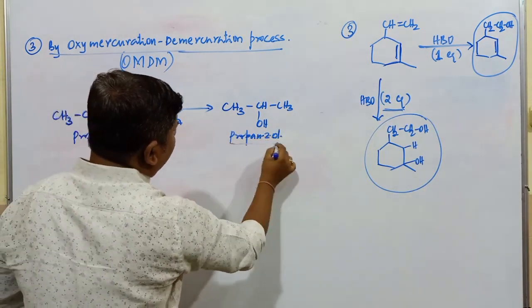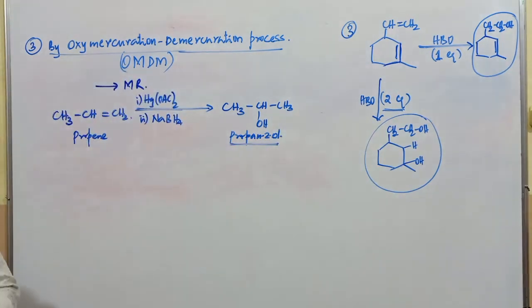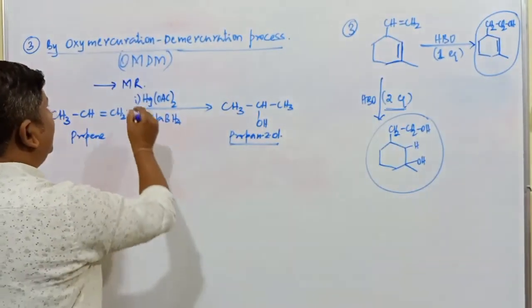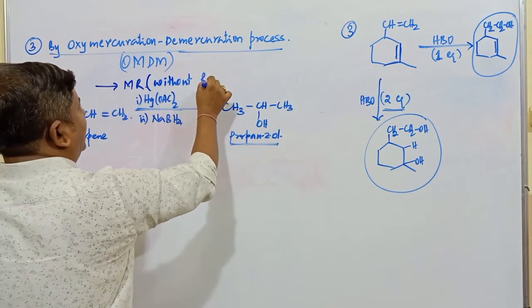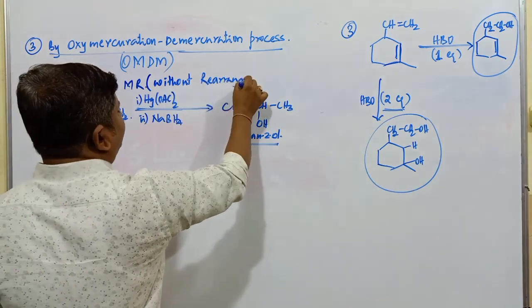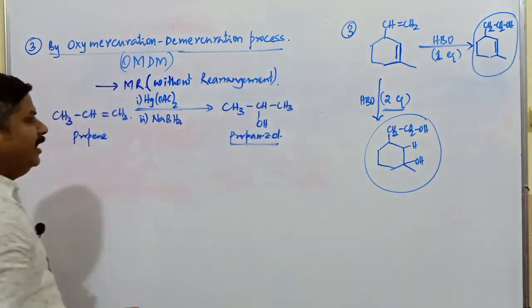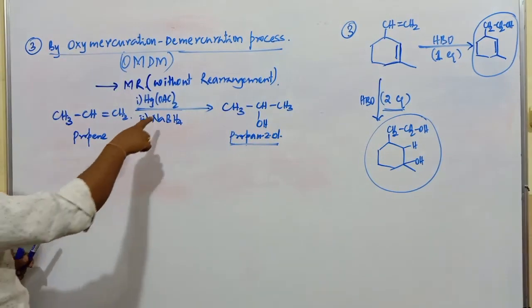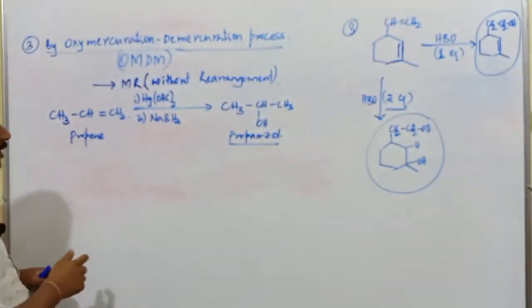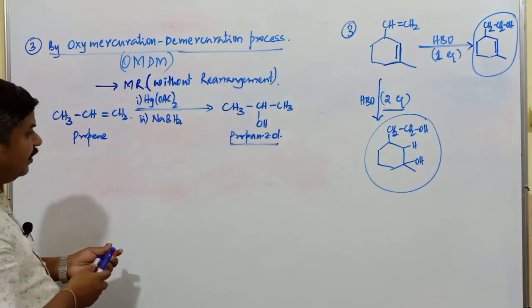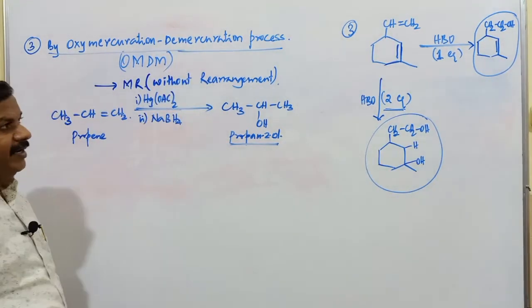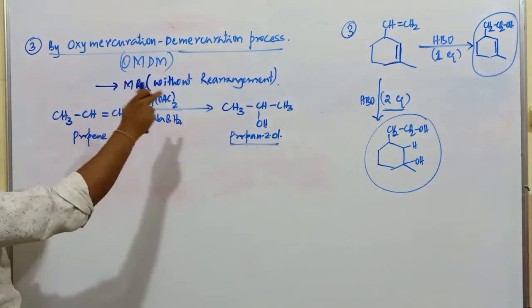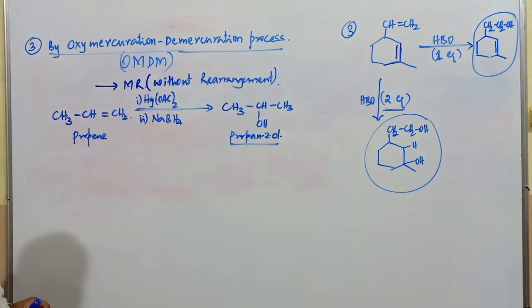The same type of compound is also produced in acid catalyzed hydration. But the difference is that there also Markovnikov's rule is followed, but here you can write without rearrangement. Already I told you in the beginning, this reaction takes place without any type of rearrangement reaction. So this compound is called mercuric acetate, and this is called sodium borohydride. Generally, mercuric acetate is used for oxymercuration, and sodium borohydride is used for the demercuration process. In this one, the alkene is converted into the respective alcohol compound.